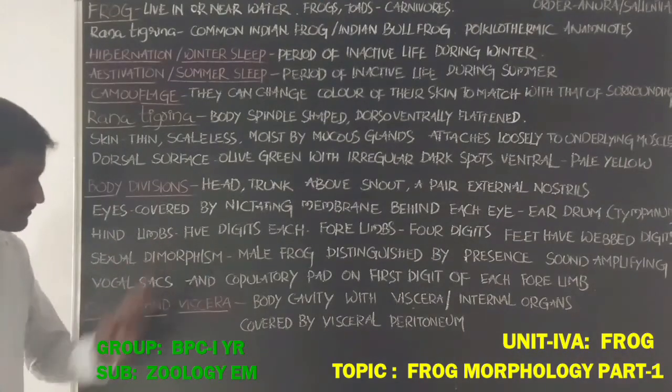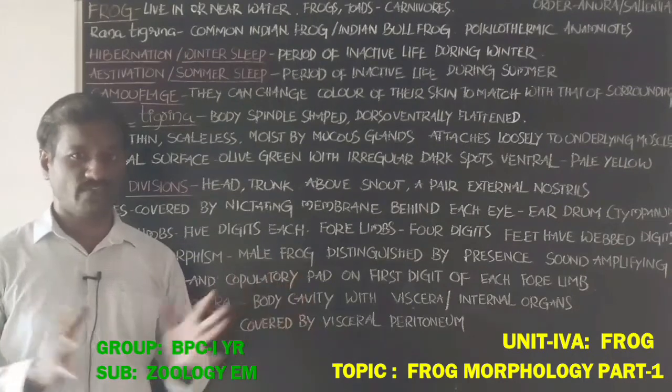Sexual dimorphism is also shown by these frogs.